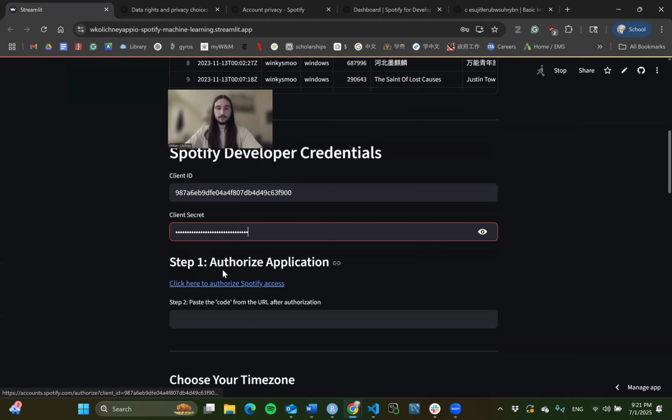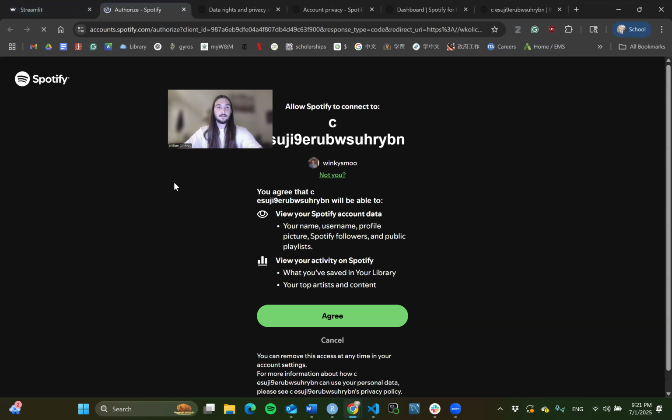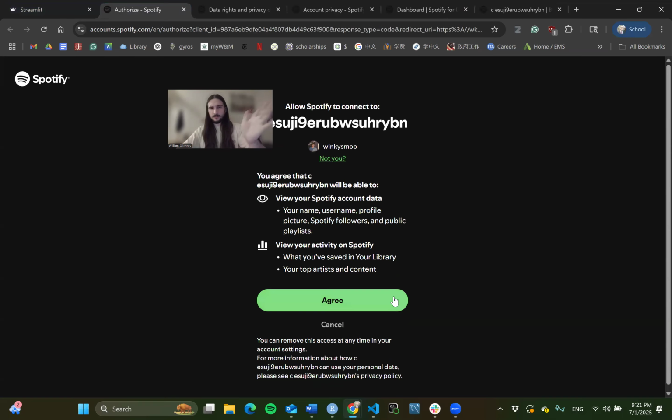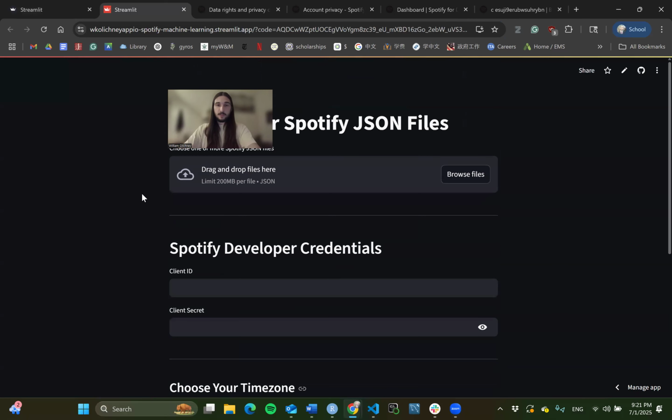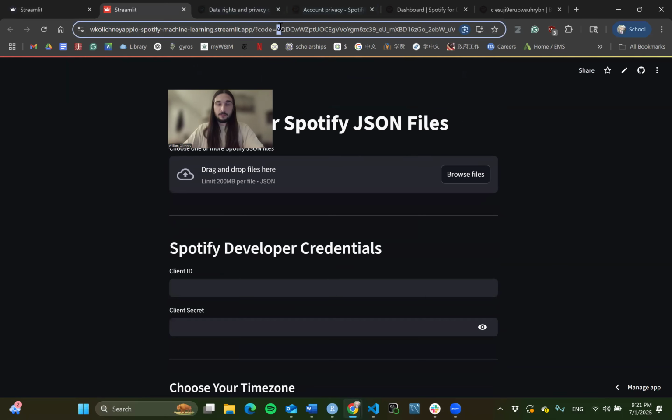Now we can do this authorizing step. Click here. It's going to take you back. Hit agree on this or sign it, and whatever it makes you do. It's going to take you back to my website. Don't even think about what's on the page. Doesn't matter. You don't even have to redo anything.